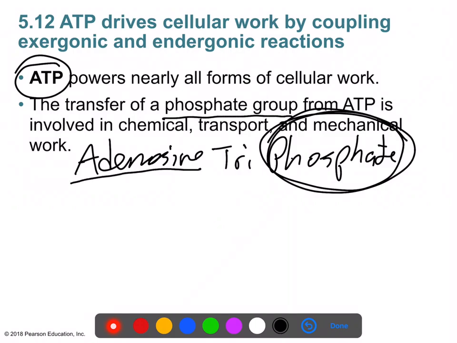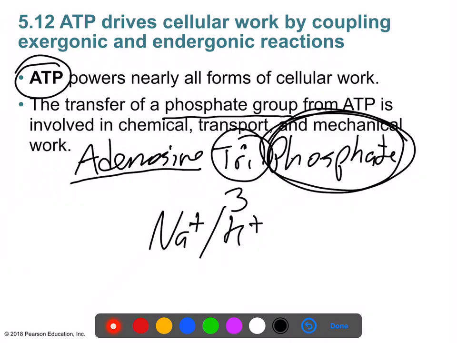And what we're saying is that there's a molecule called adenosine that has 3, that's what the tri stands for. It's got 3 phosphates attached to it. And ATP is the energy molecule that the cell prefers to carry out all of its important endergonic reactions, or maybe to power up something like the sodium-potassium pump that we saw in the previous section of chapter 5, right? We saw active transport using energy in the form of ATP.